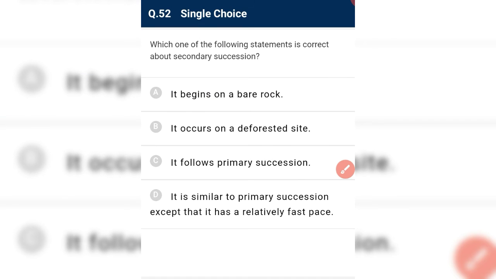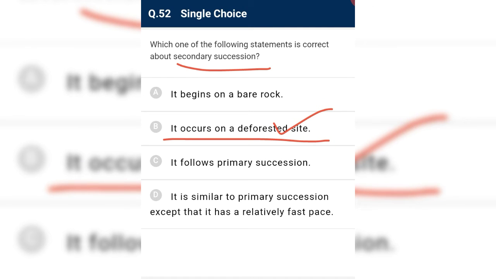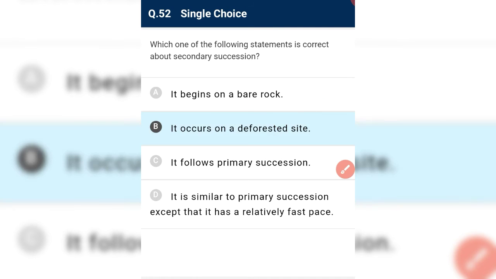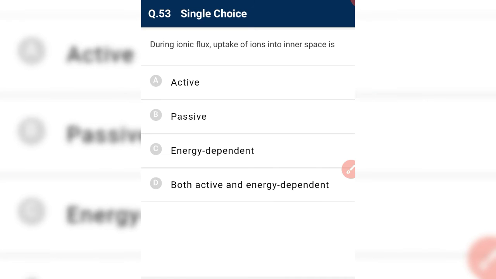Okay, which of the following statements is correct about secondary succession? C. Secondary succession occurs in a deforested area. It is the correct answer. And it begins in bare rock? No. It is present in an area where soil is already present, which means pedogenesis is not required, and it is faster than primary succession.